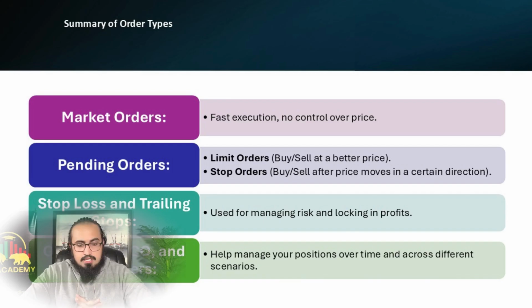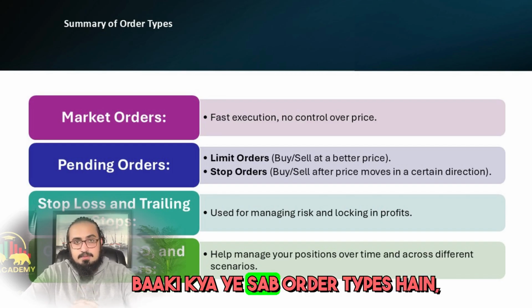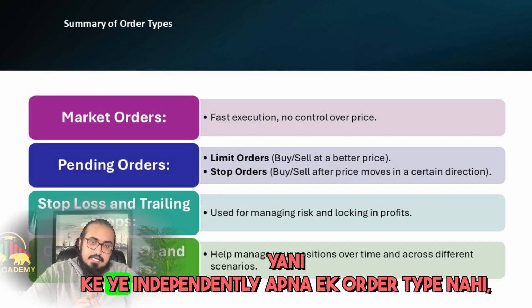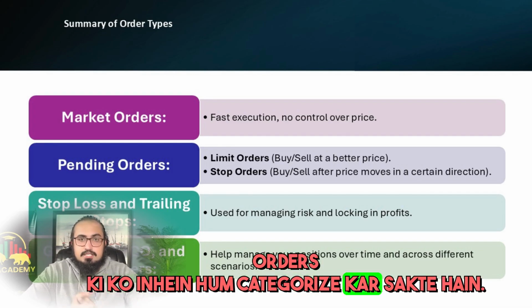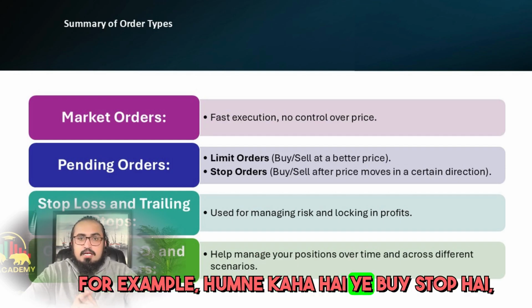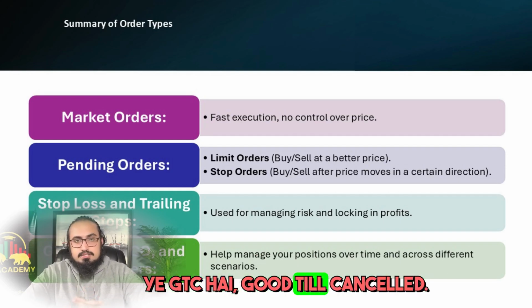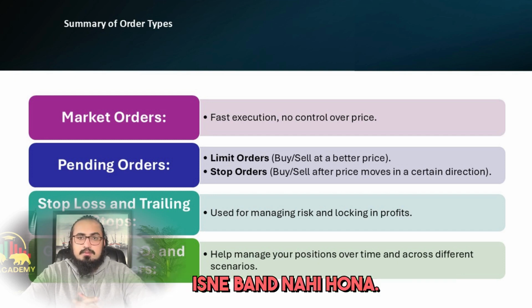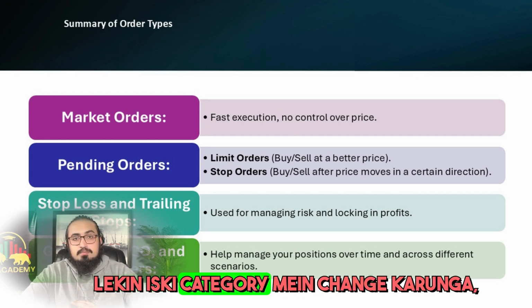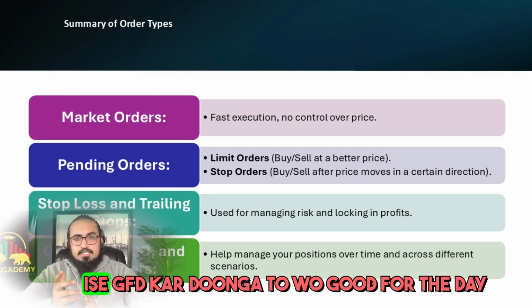GFD, OCO, and what are all these order types? Meaning, we can categorize these independent order types. For example, we said that a buy stop is GTC, good till cancelled. Until I close it, it won't close, but by changing its category, I will make it GFD. Then it will become good for the day. Today, when the day expires, it will automatically be cancelled after this time.